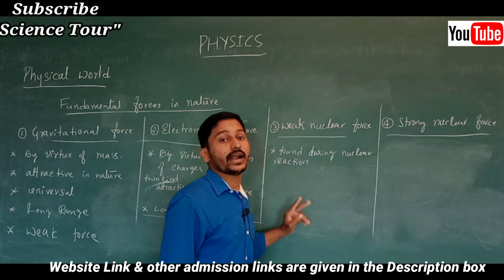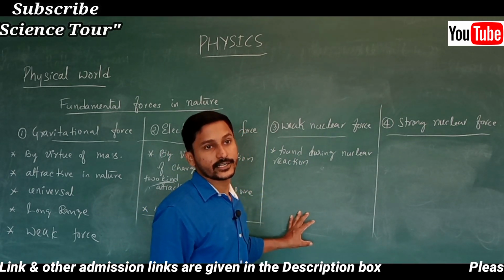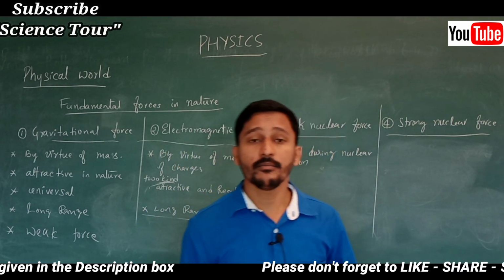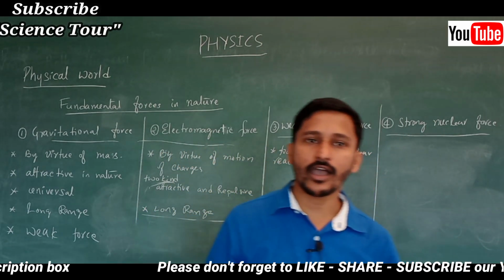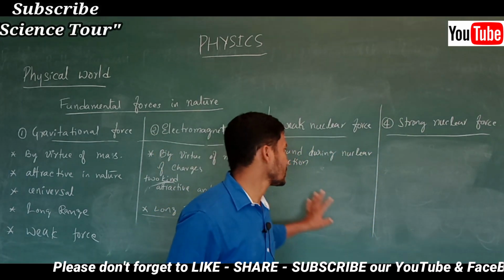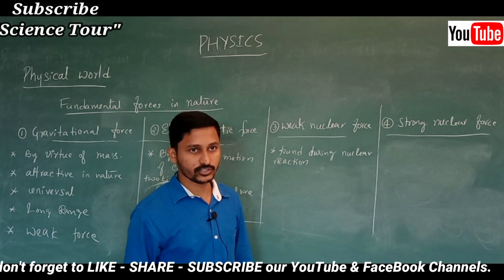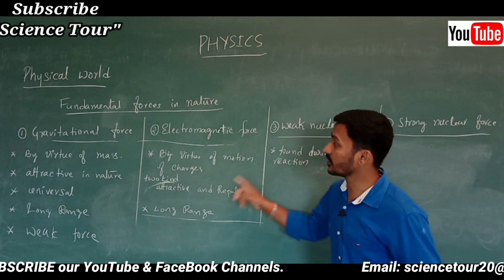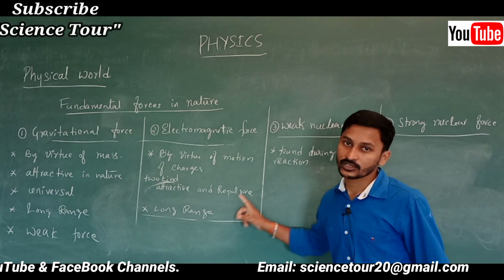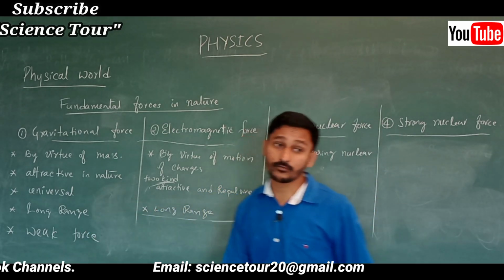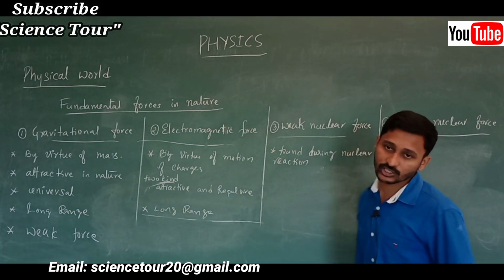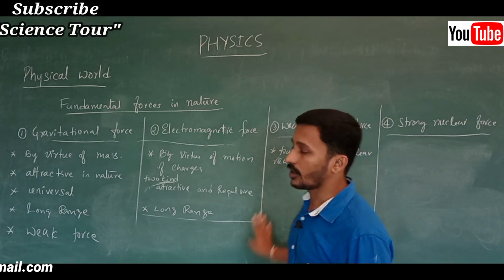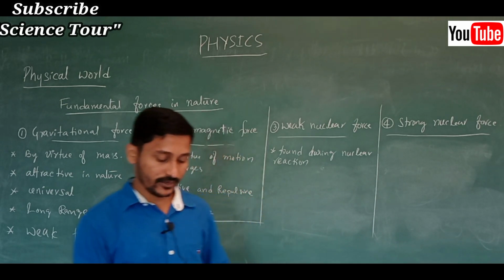We will get particles, the neutrino and antineutrino, that have a weak nuclear interaction, and we do not get many of them in the surroundings. Only in nuclear reactions can we get this weak nuclear force. Then what will be the strength? The strength is stronger than that of the electromagnetic force and the gravitational force, but less than that of the strong nuclear force. Here it is the third force, the weak nuclear force.